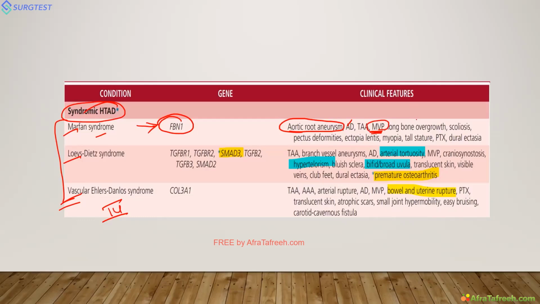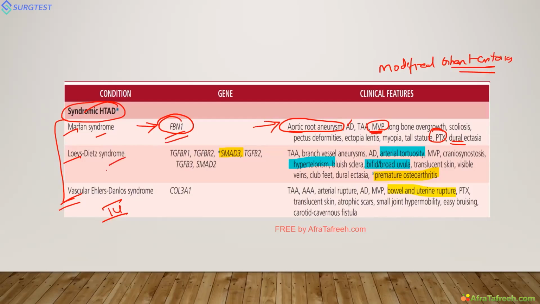What is the Marfanoid habitus? Thumb sign, wrist sign, myopia, spontaneous pneumothorax, ectopia lentis. So all this, you read about the modified Ghent criteria, and the scoring will be there to tell whether it is Marfan syndrome. But the cardiac aspect is aortic root aneurysm, aortic dissection, mitral valve prolapse. So, the gene is the fibrillin gene.